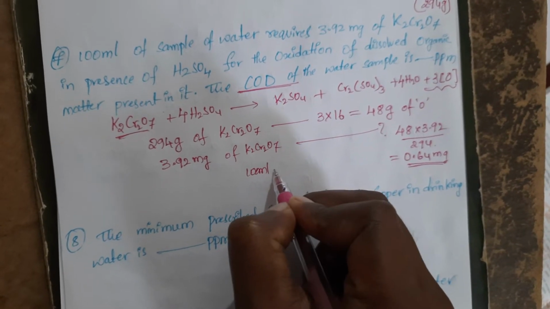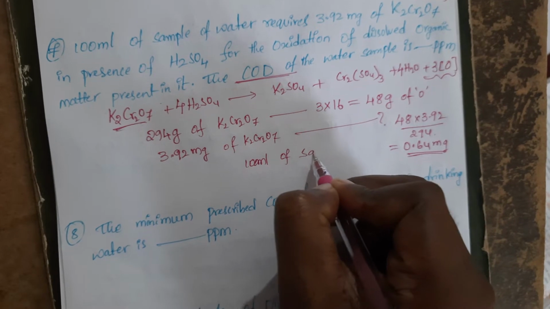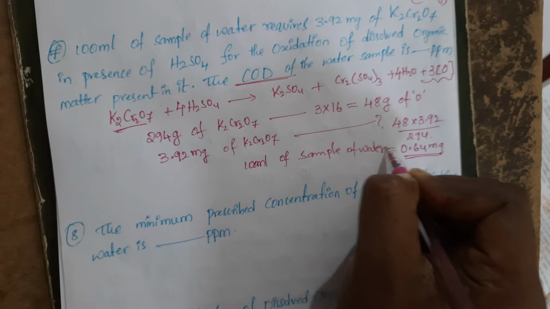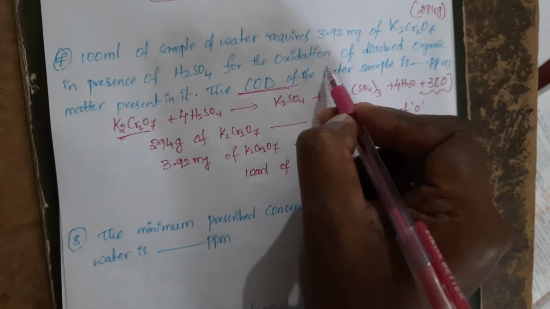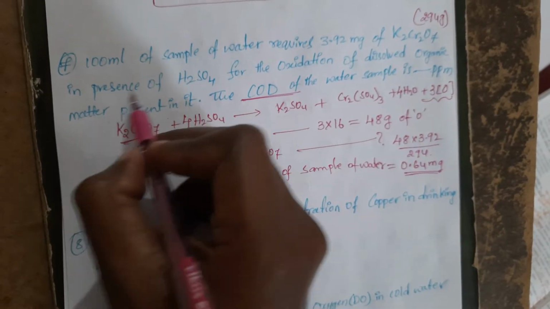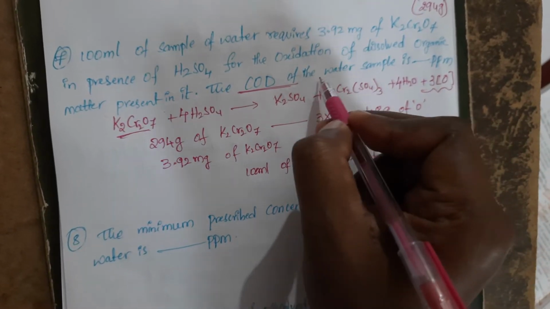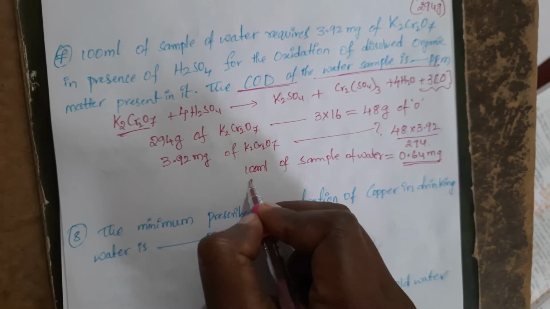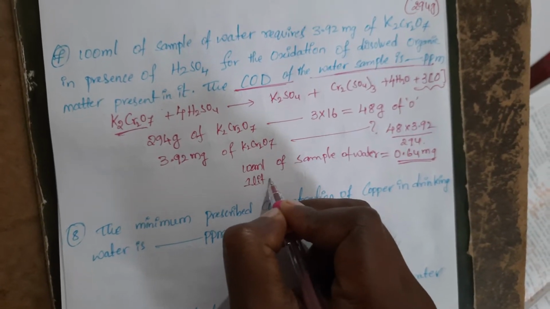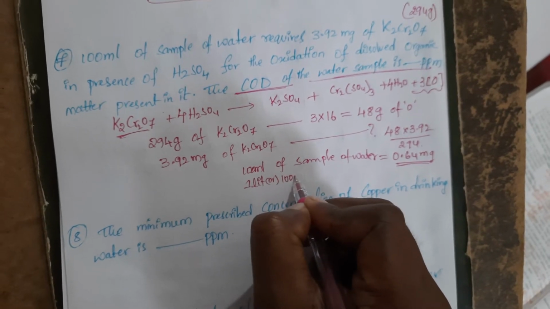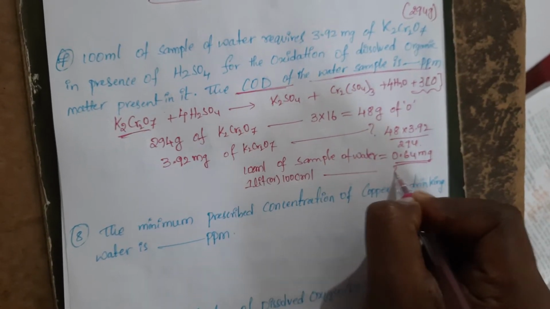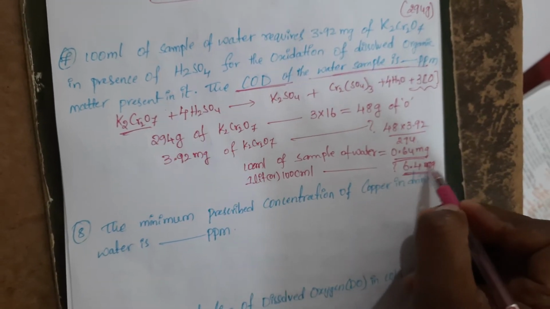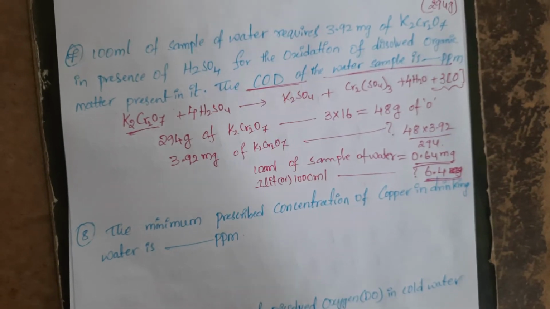100 ml of sample of water is 0.64 milligrams. But they are asking for the amount present in 1 liter of water, in terms of ppm, parts per million. 1 liter is nothing but 1000 ml. In 1000 ml of sample, how much will it be? 6.4 milligrams it will be. That is 6.4 ppm. Okay, is that clear?